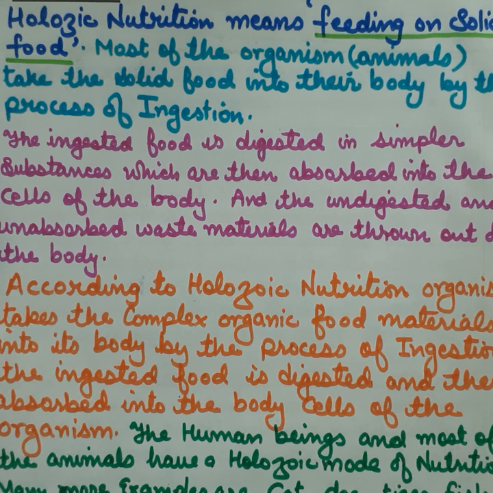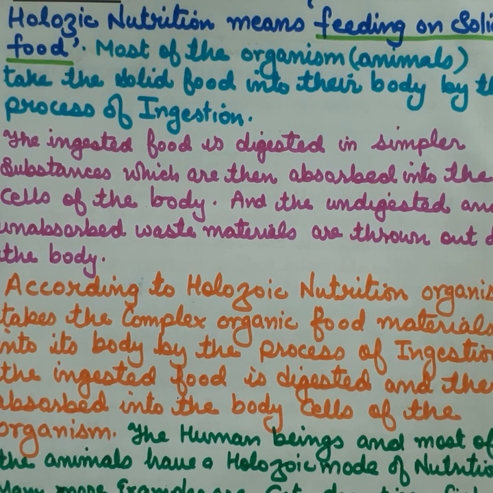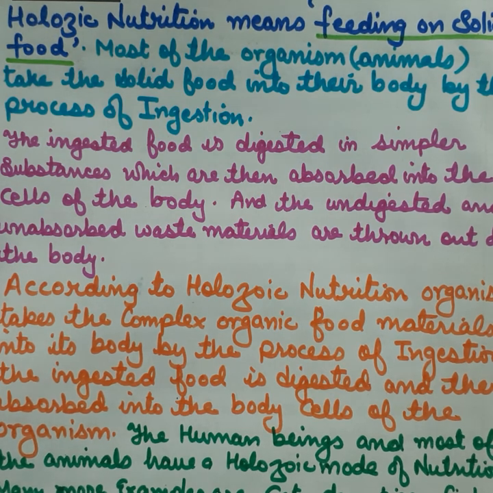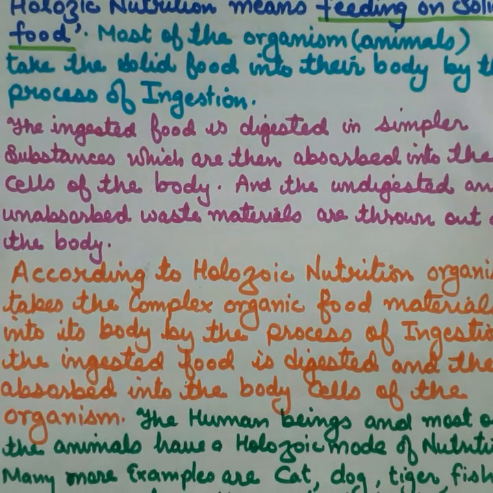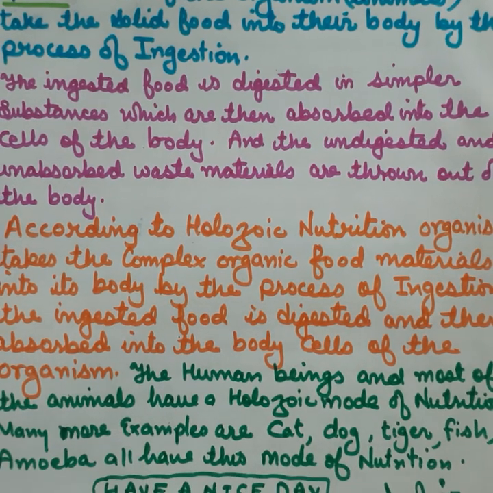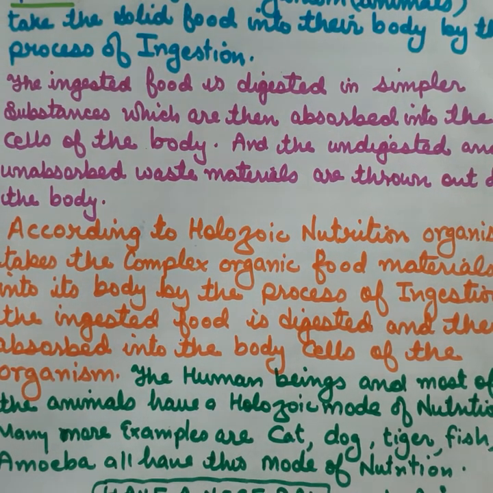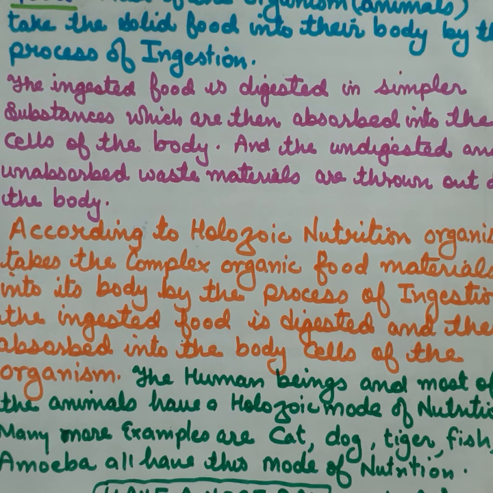Human beings and most animals have a holozoic mode of nutrition. Many more examples of holozoic nutrition are cat, dog, tiger, fish, and amoeba, all of which have this mode of nutrition.